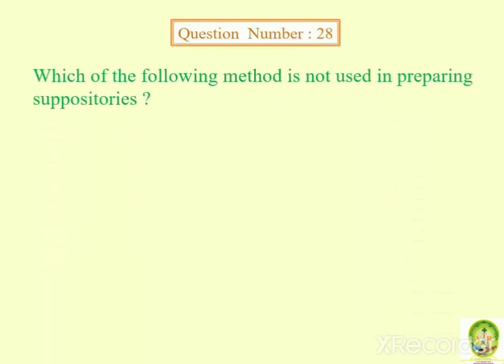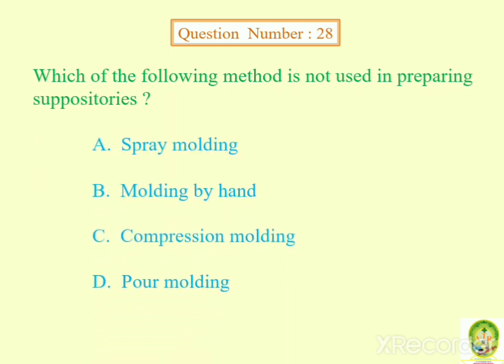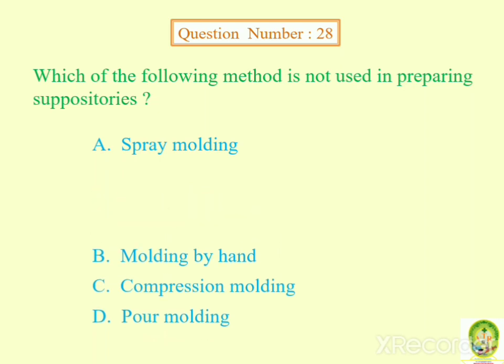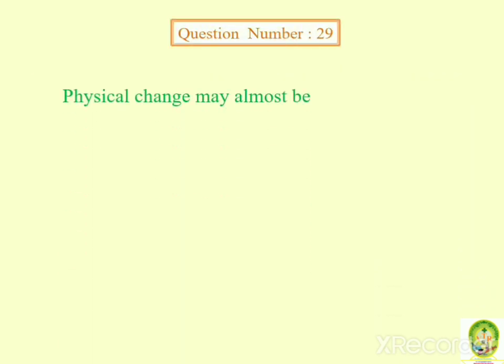Which of the following method is not used for preparing suppositories? Spray molding, molding by hand, compression molding, pour molding. So answer is spray molding. Physical change may almost be visible, invisible, turbid, clear. Answer is visible.